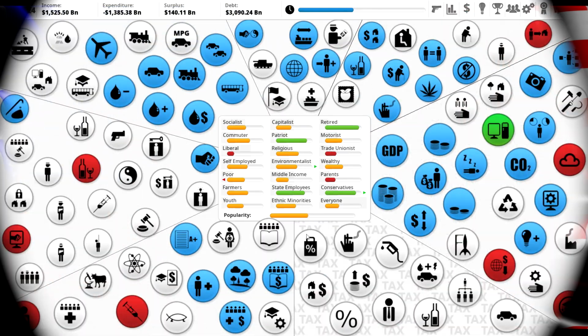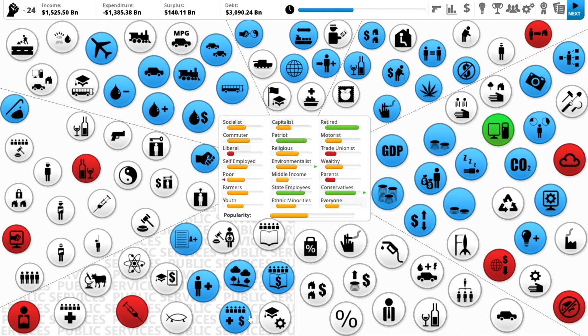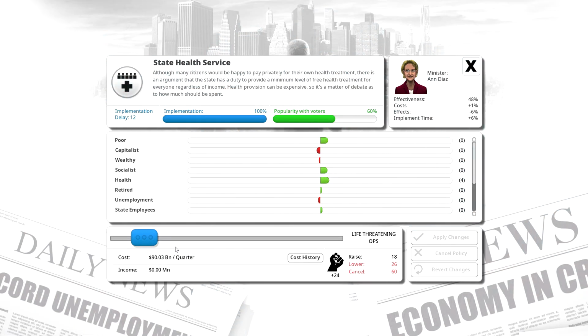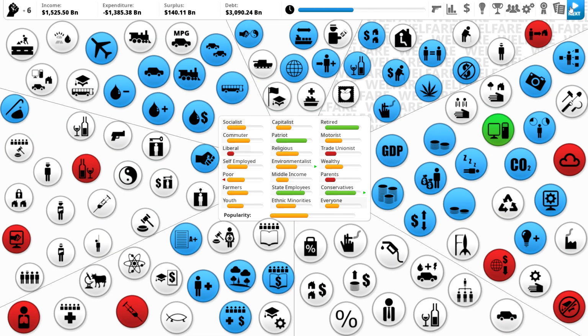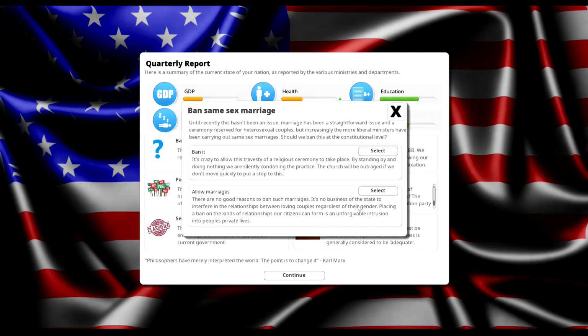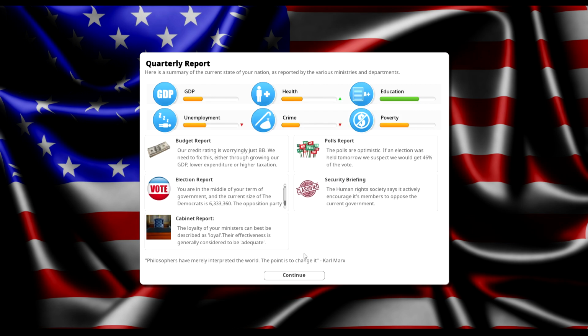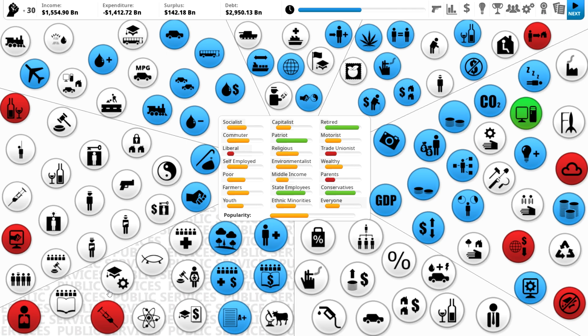We're going to start working on health as well. So let's go ahead and increase our state health funding, which basically means the government provides healthcare to all. I'm going to save up our points. So we're going to allow same-sex marriages so that 2 consenting adults can get married. So health is going to go up, education is increasing.